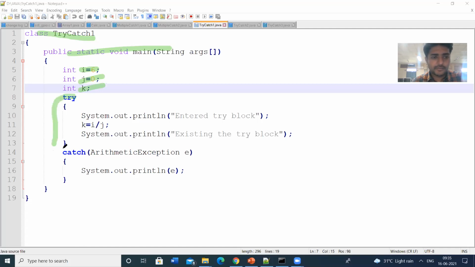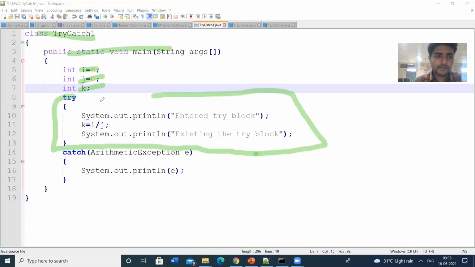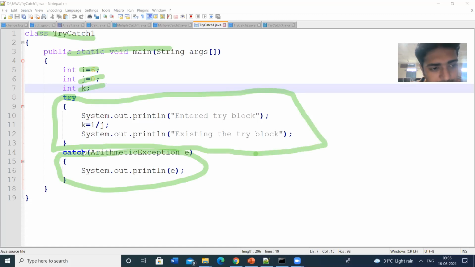So this is the try block. This is the catch block. In between the try block and catch block, we don't have any type of statement. Immediately after ending the try block, the catch block will be written. There should not be any statements in between the try block and catch block. Try is a keyword which has the block of statements, so that's why I have used the curly braces. Within that we can write our statements.